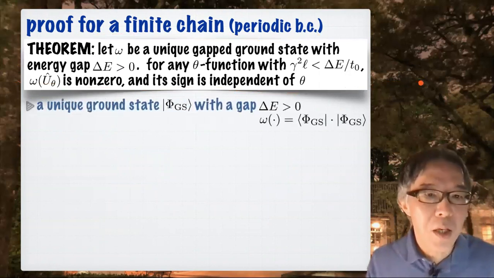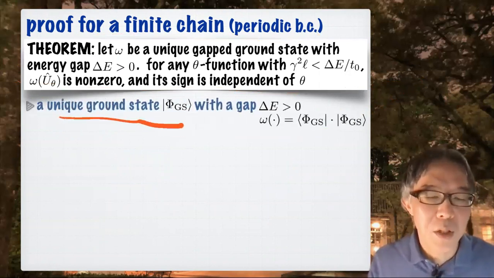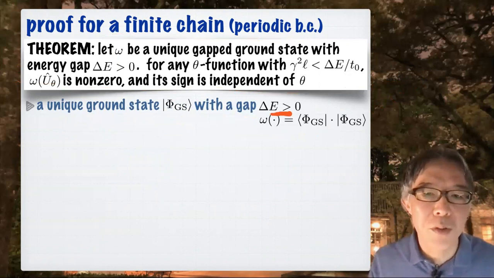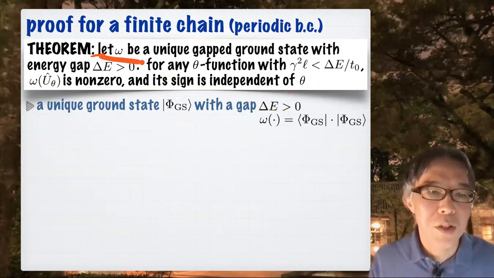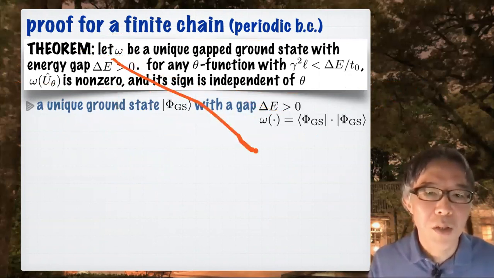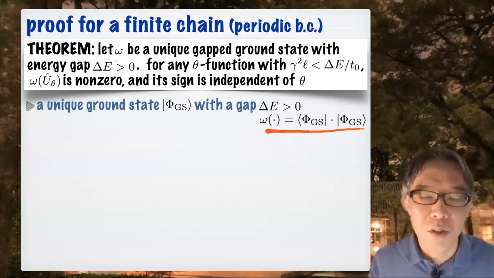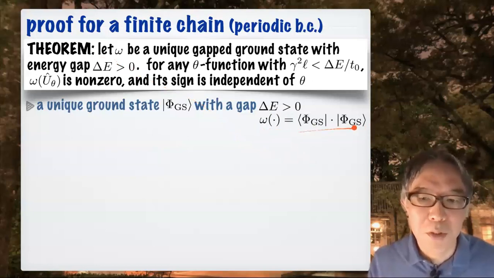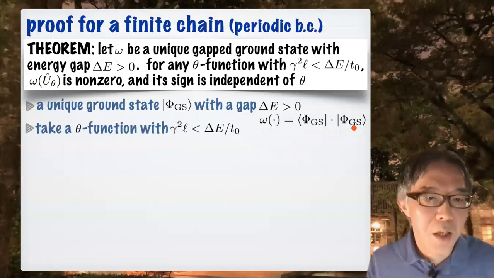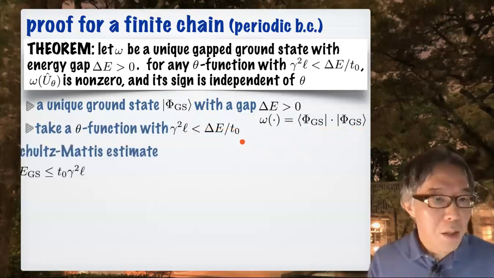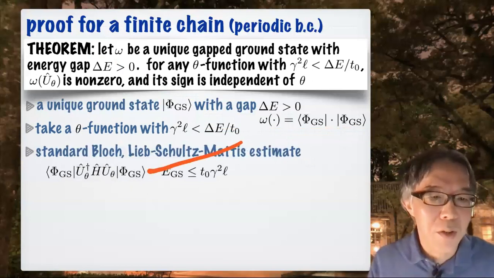Okay, I first take a unique ground state, phi ground state, with a gap delta E. This is a finite volume version of this. So omega is written like this. This is the ground state expectation value. And then I take a theta function satisfying this. And then I claim that by following Lieb, Schultz and Mattis, we get this energy estimate.